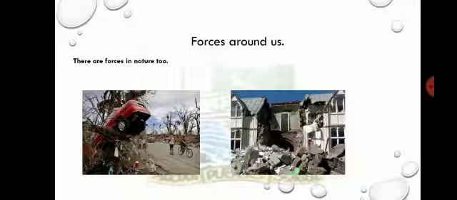And lastly, there are forces in nature too. The forces of a typhoon and an earthquake are big and can damage many things. Dear students, these are examples of damage caused by a typhoon and damage caused by an earthquake.